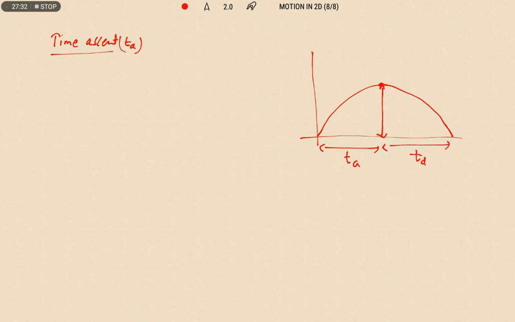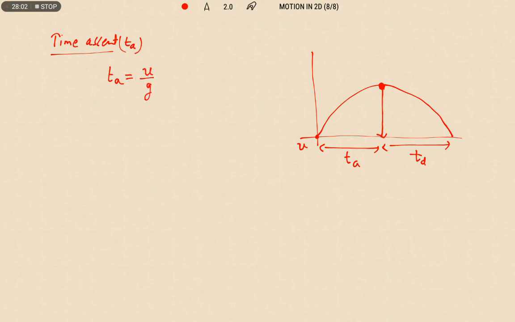Okay, so time of ascent we can write. I am using the equation with initial velocity u. This time is influenced only by the acceleration due to gravity. That means only the vertical components are going to change, right? So what is the formula for time of ascent? Time of ascent is equal to u by g.